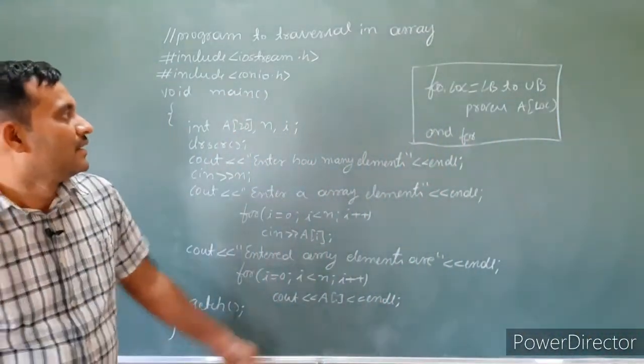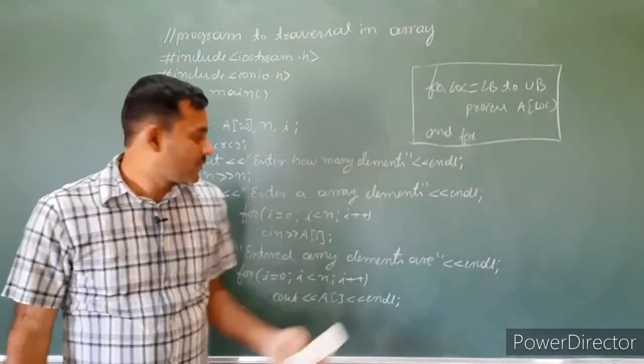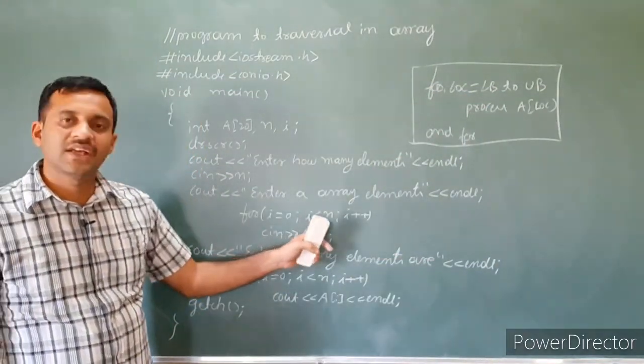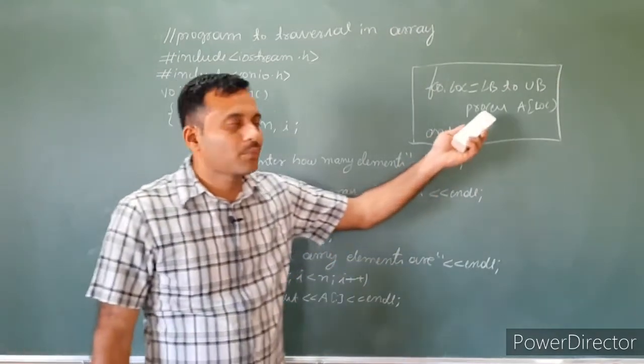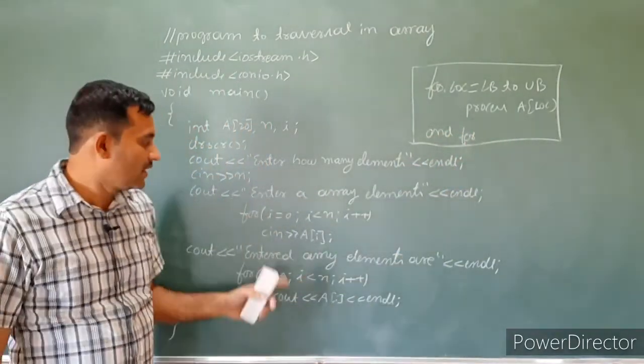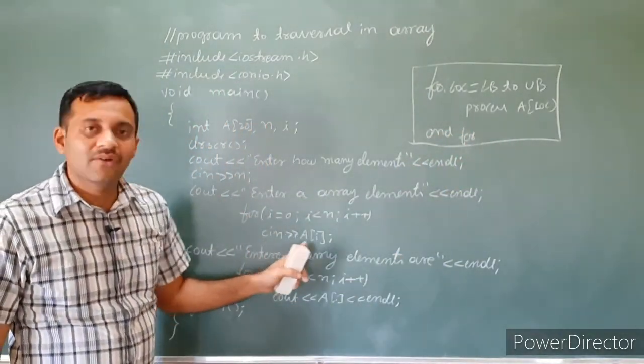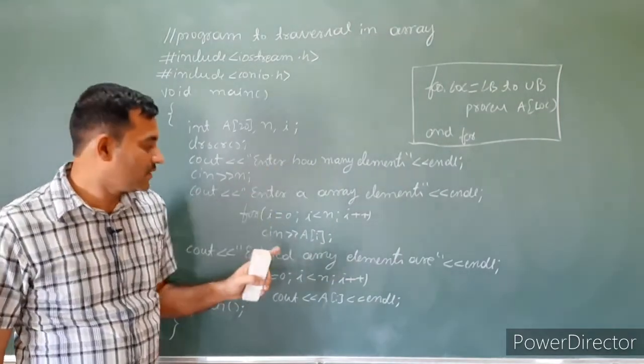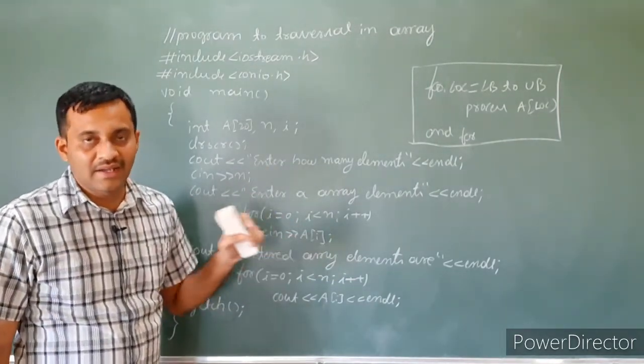See here, for location lower bound to upper bound, we use the for loop I equals 0, I less than n, I plus plus. In the place of process A of location, here we use cin A of I.